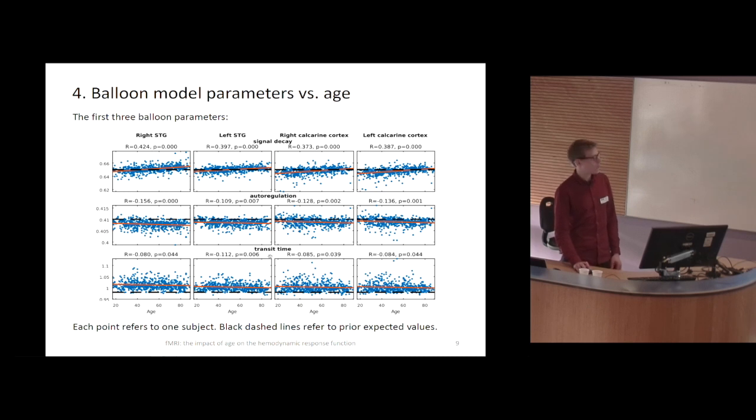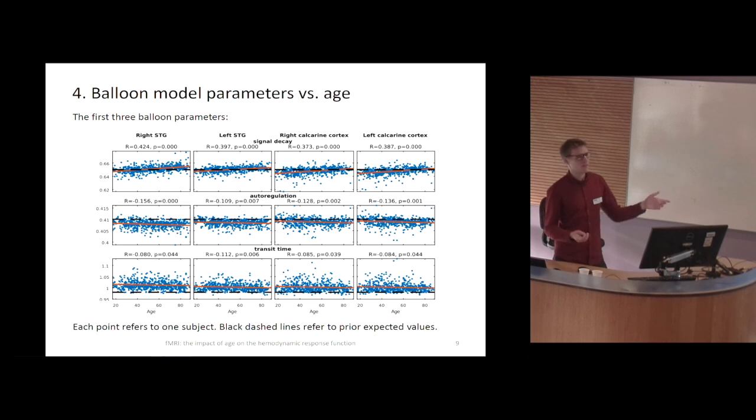Transit time, for example, refers to the time it takes for a blood cell to travel through this compartment. And it's assumed a priori that this should be around 1 second in SPM. This autoregulation parameter will refer to the way the oscillator is actually regulated.